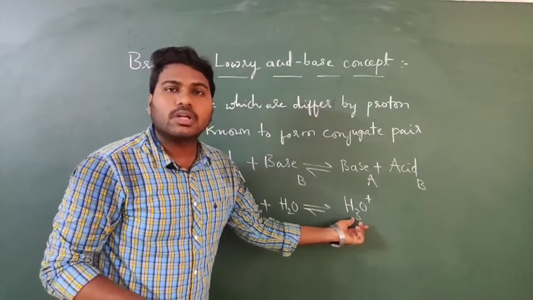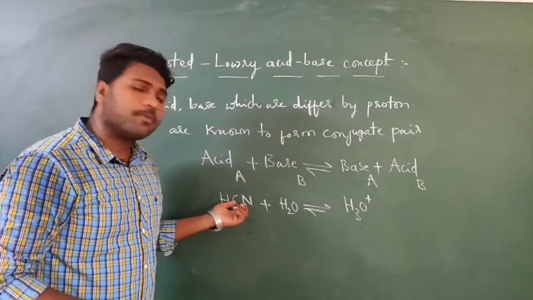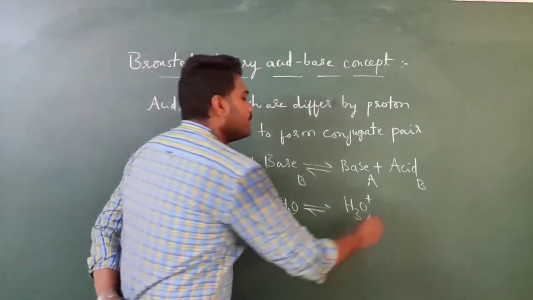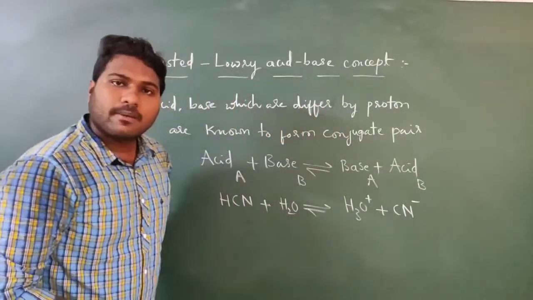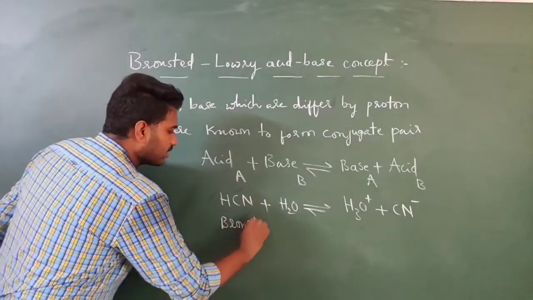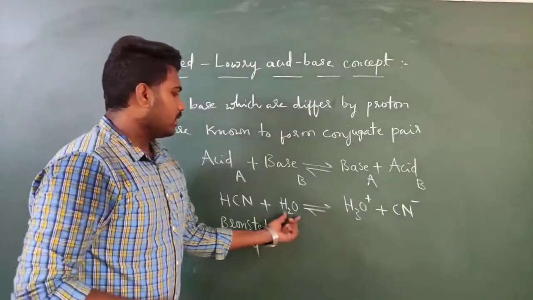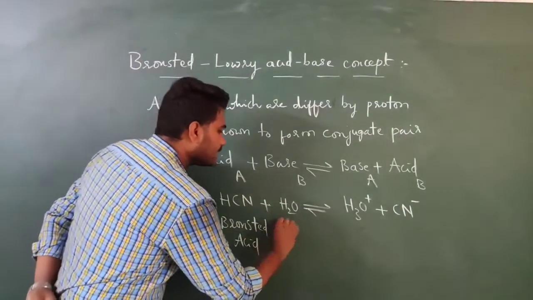After donating the proton to water, HCN will become CN-. Now this is the Bronsted acid. Now this one is accepting a proton, so it will be the Bronsted base.